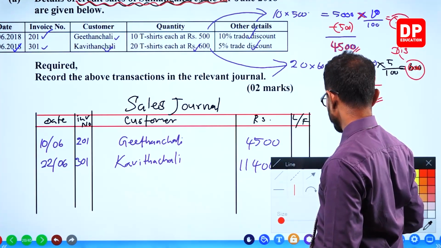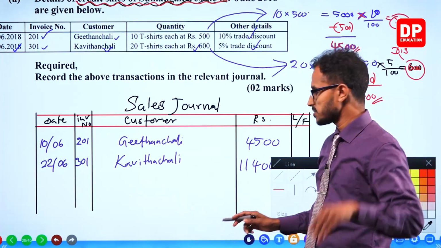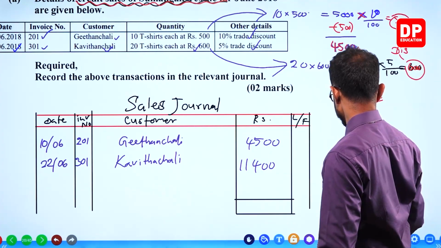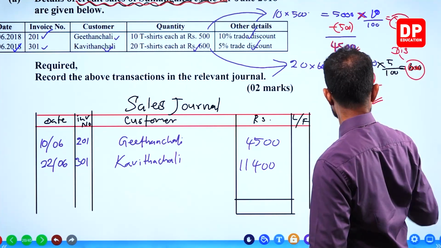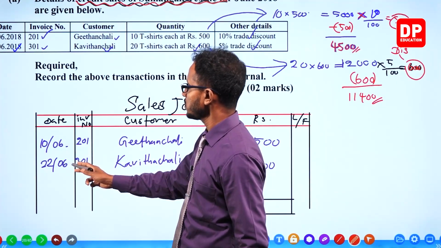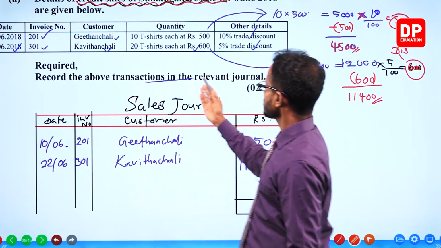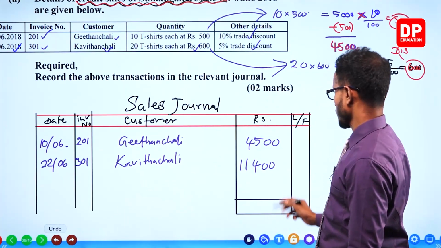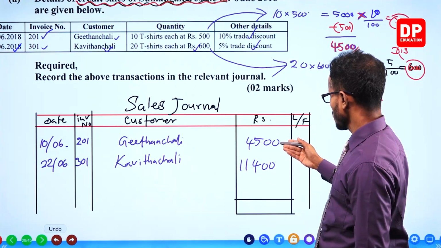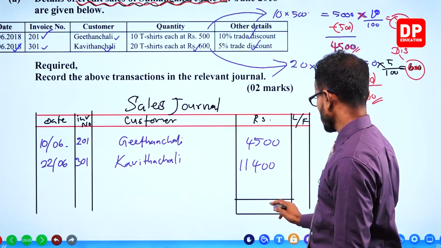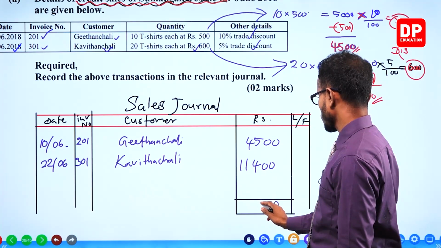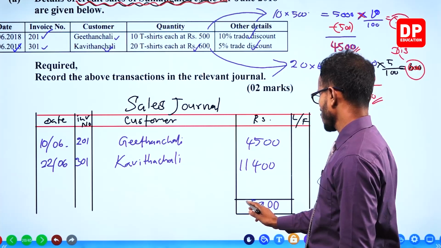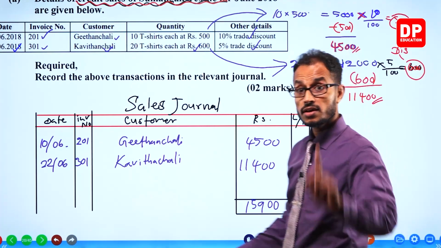But the journal is not yet done. You should get the total of the journal for the month of June. What is the grand total? 5,000 minus 500 is 4,500, plus 11,400, that is 15,900. Write this.